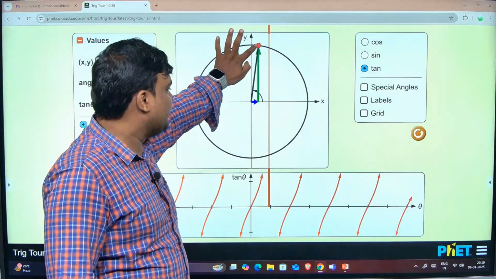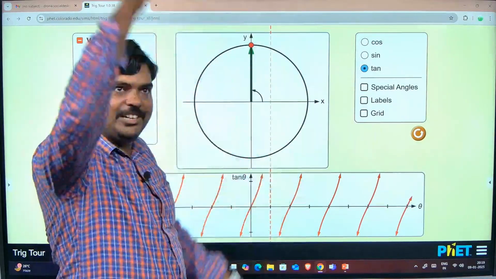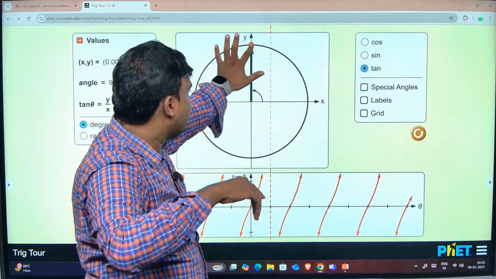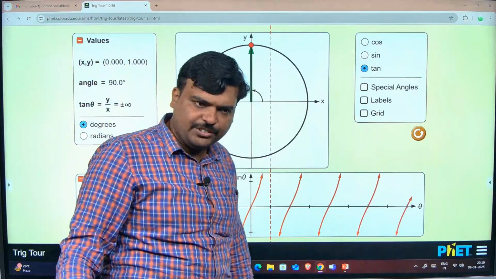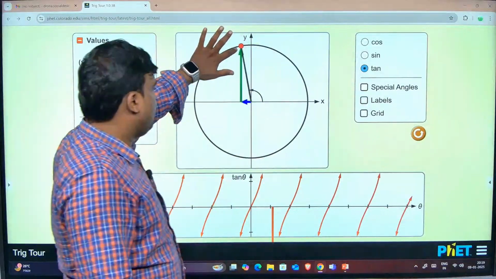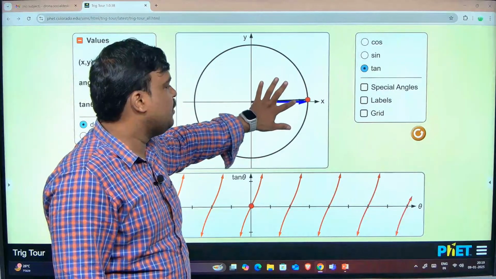When it goes to negative, that is theta, see, somewhere it has exceeded. It goes to infinity. Why? Because I am dividing by a very small number or 0. Then it goes to infinity. So once again I am coming back and it goes like this. Clear, guys? Did you understand this?